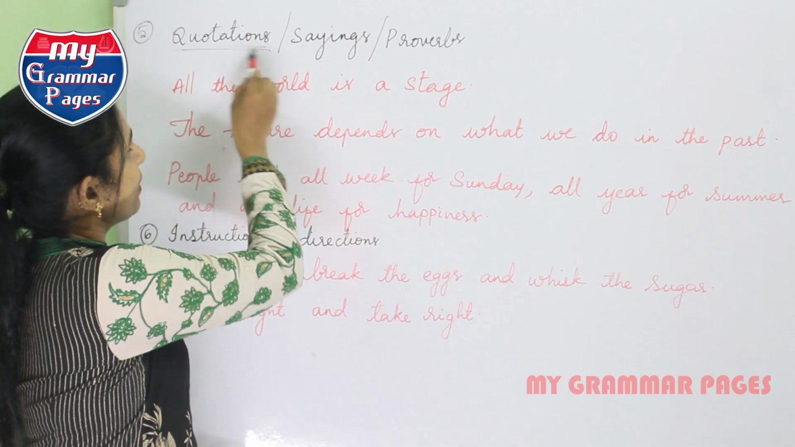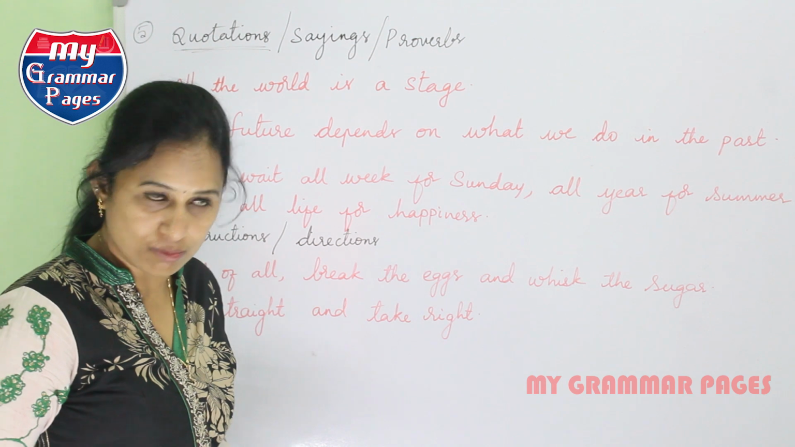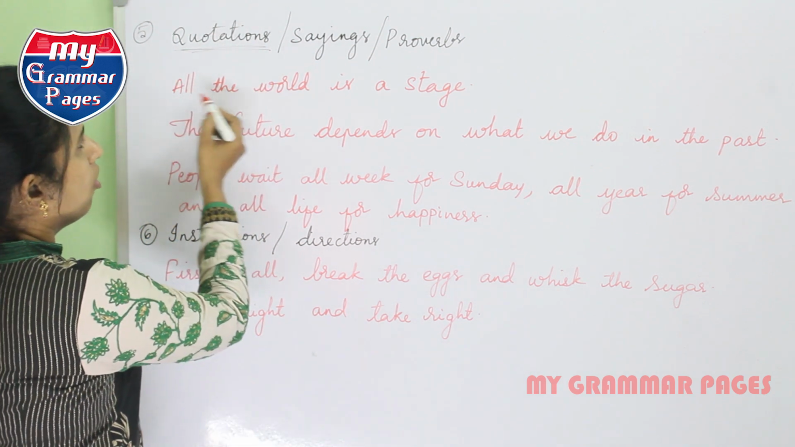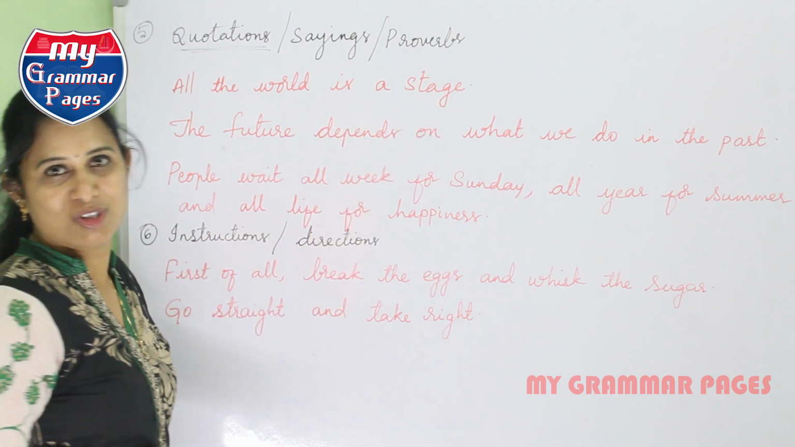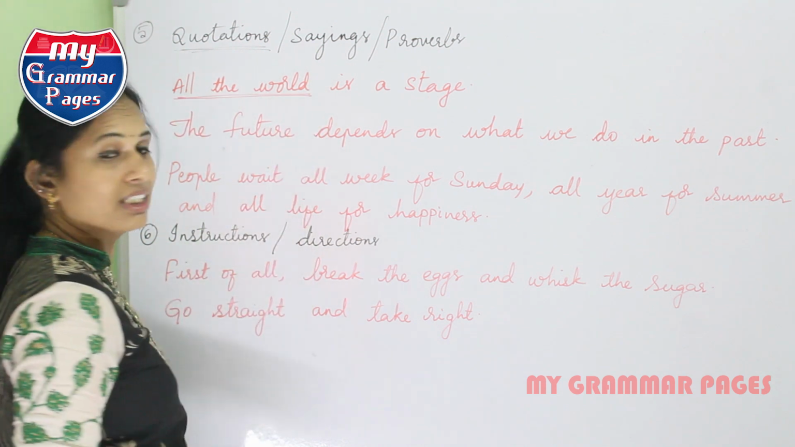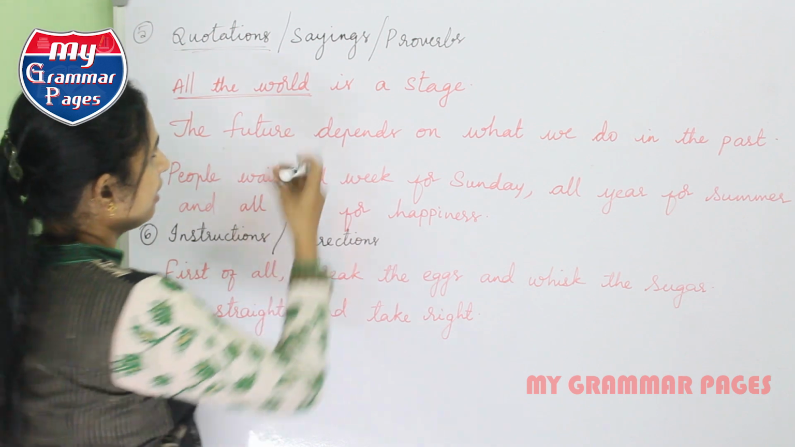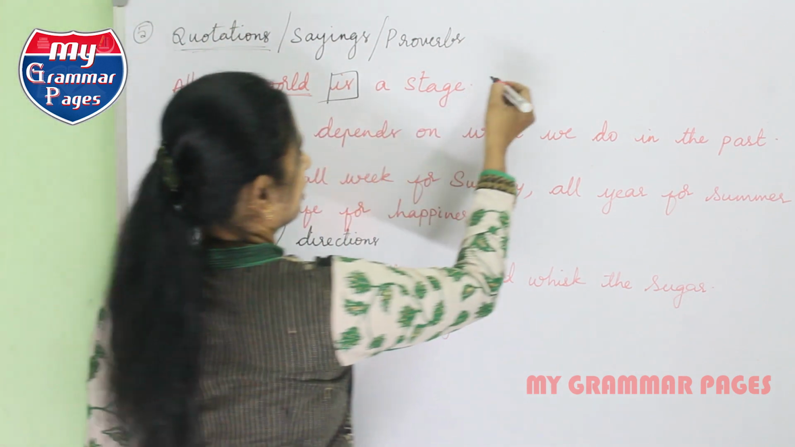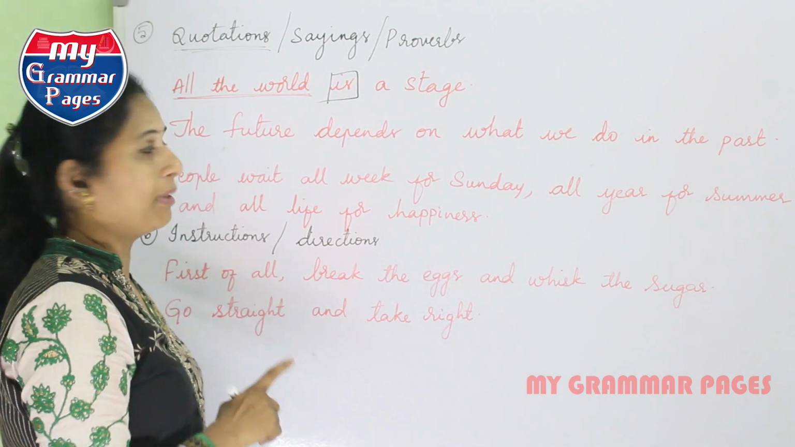We can use simple present tense in writing quotations, sayings, as well as proverbs. Now, let me take a quotation. All the world is a stage, said by William Shakespeare. Now, all the world, I am considering it singular, and I have taken the singular verb. So this is talking about a state of being, not following the structure I have already mentioned.